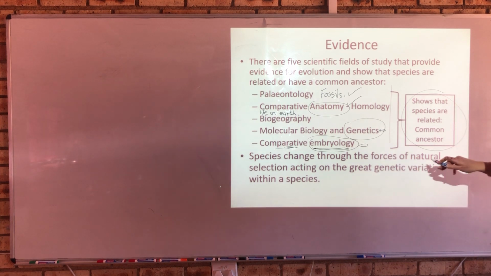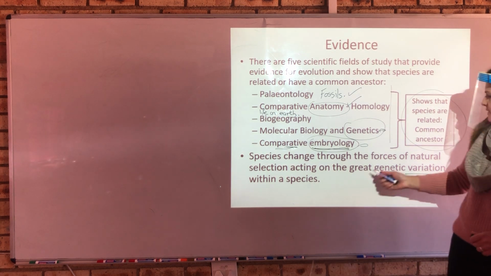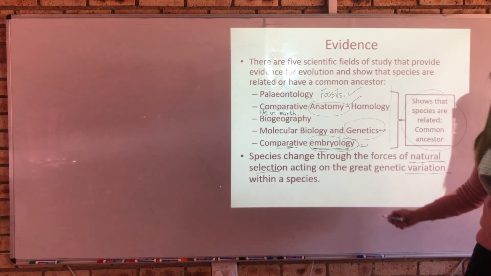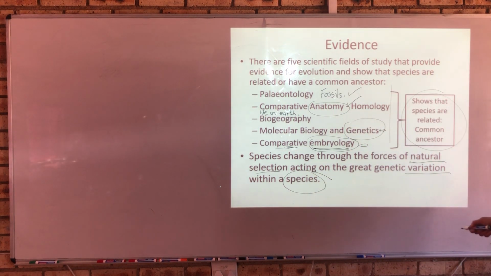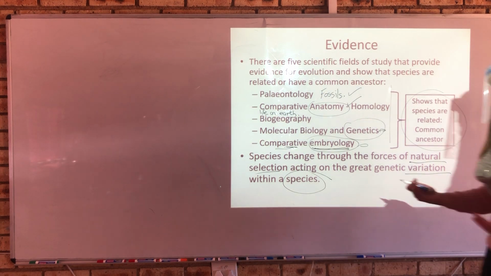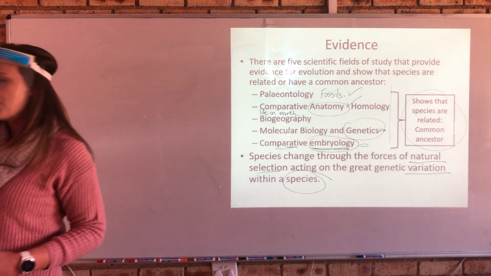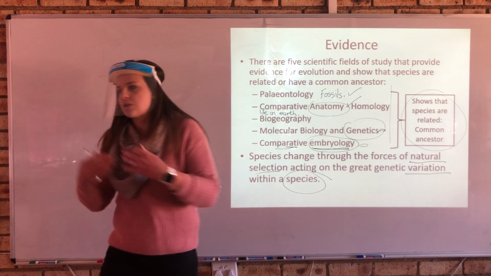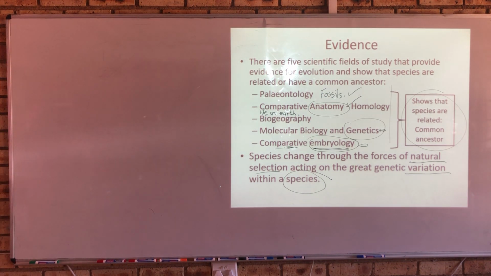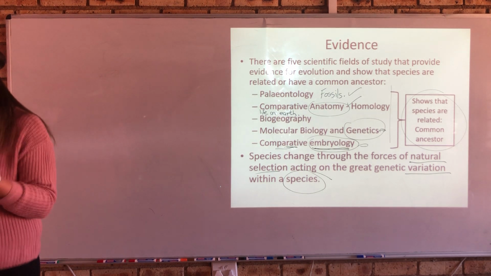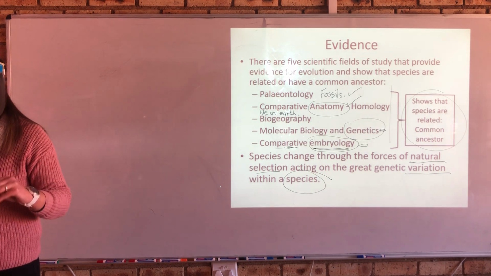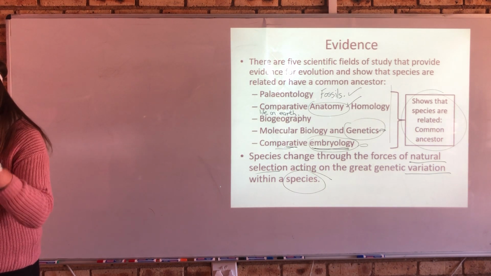Species change through the forces of natural selection, acting on the great genetic variation within a species. So today, we have looked at where variation comes from. We have briefly spoken about natural selection. We've given an understanding of what a species and a population is, and we've said that that variation drives the species to be able to adapt to its environmental pressure. There is first a pressure that is exerted on the species that will stimulate evolutionary change. You either have it or you don't have it. It happens randomly. This word random is very, very important. When you talk about evolution, no one can control how evolution happens.